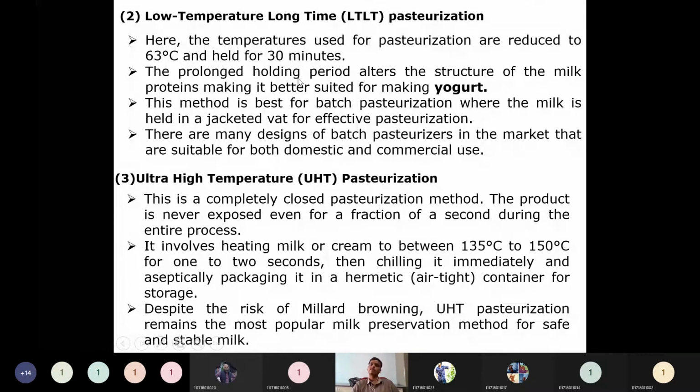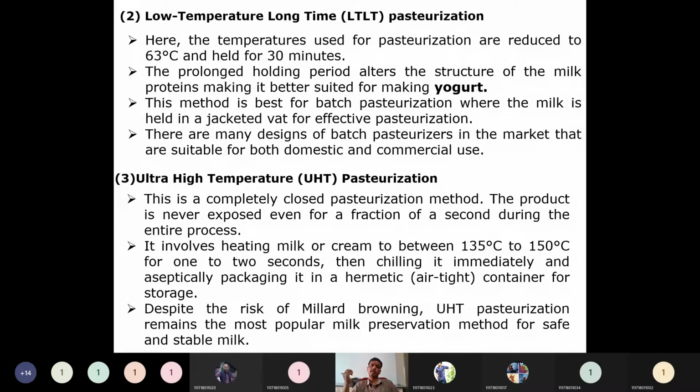This method is best for fast pasteurization where the milk is held in a jacketed vat or vessel, we can say, for effective pasteurization. Usually this will be carried out in a batch mode, whereas the high temperature short time is carried out in a continuous fashion. There are many designs of batch pasteurization in the market that are suitable for both domestic as well as commercial use.